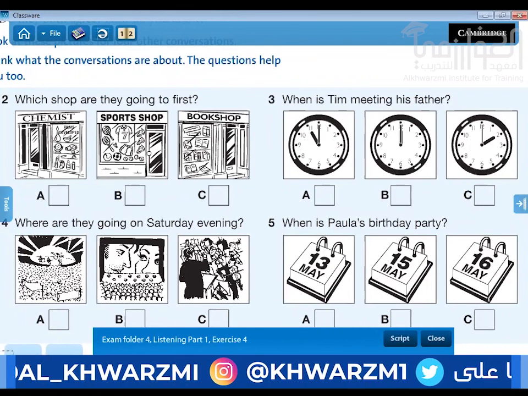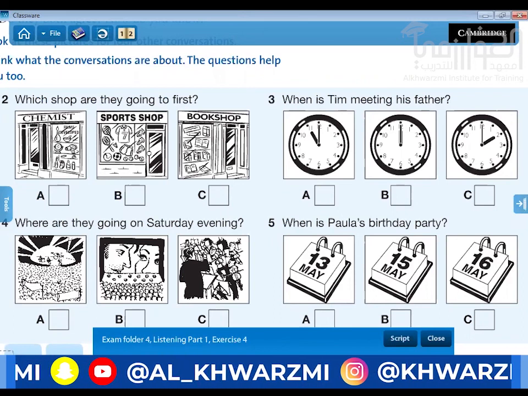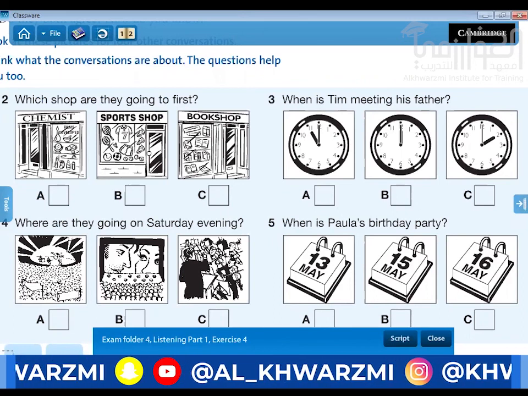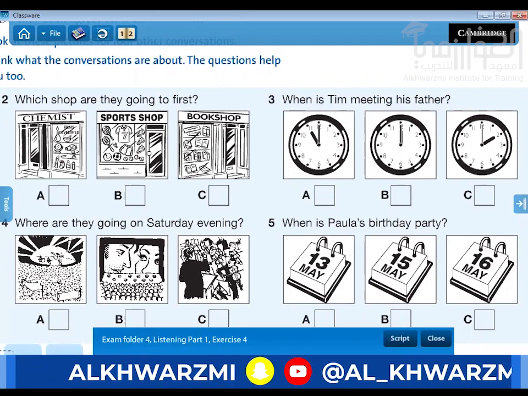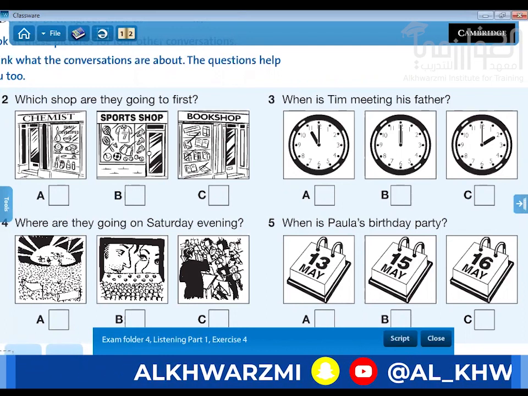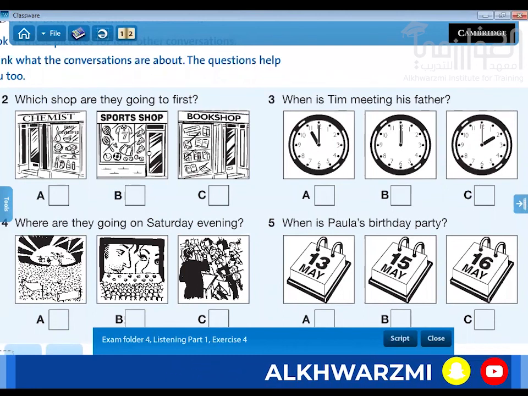5. When is Paula's birthday party? You know Paula's 16 soon. Surely not. Time passes so quickly. Now, let me see. When is her birthday? It's the 15th of May, isn't it? That's right. It's on a Monday. So the party's 2 days before, on the 13th. That's a Saturday.